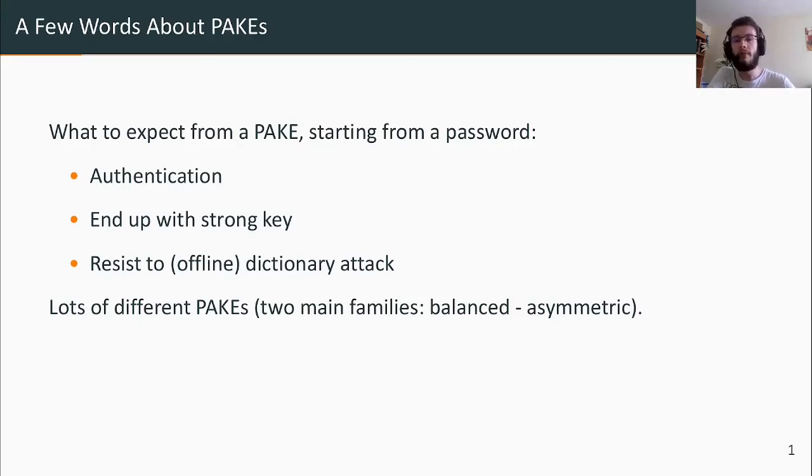On one side, we have balanced PAKEs, where both sides know the password. On the other side, we have asymmetric PAKEs, where there is a clear role of client and server, and only the client will know the password, while the server only knows a password derivative value called the verifier.